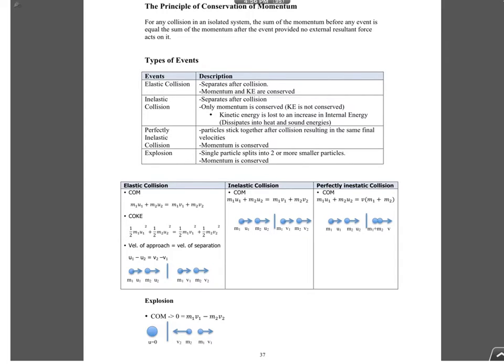So let's say the objects are both moving to the right, so the total momentum before collision, isn't it m1 times u1 plus m2 times u2? Agree?